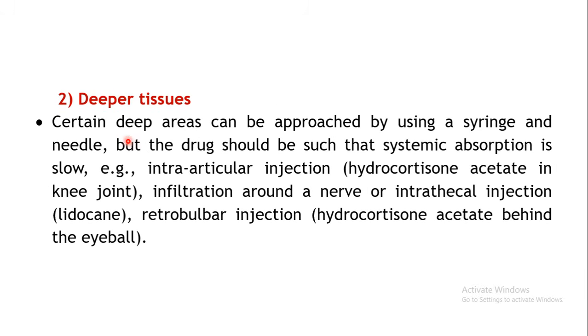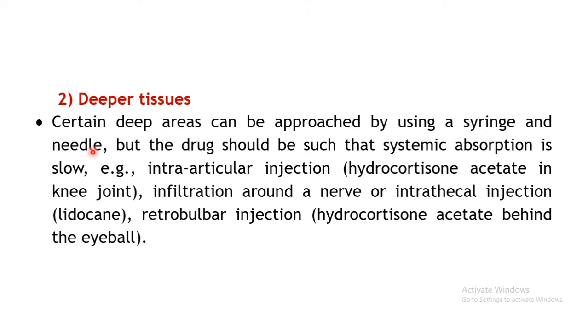The next type of local route is the deeper tissues. So here a syringe and the needle is made use of. Now though a syringe and a needle are used, you are approaching certain deeper areas of the body, but still here systemic absorption is negligible. So here these particular techniques are used in a specialized manner, to produce the local actions in certain restricted areas of the body.